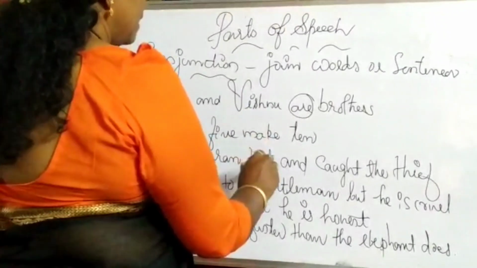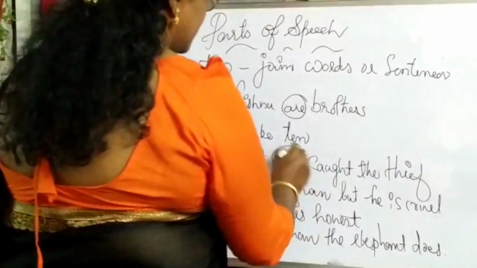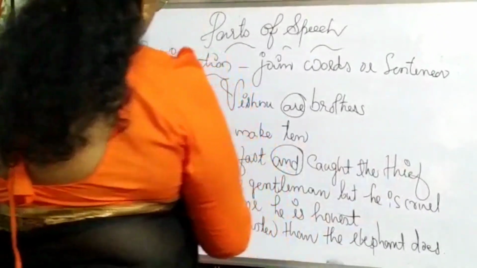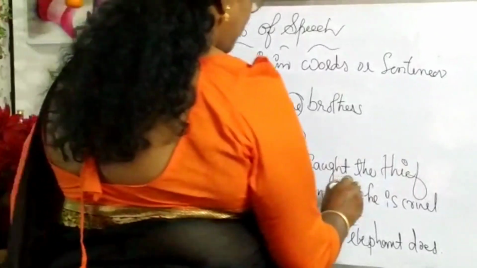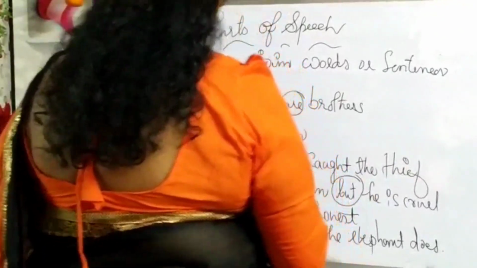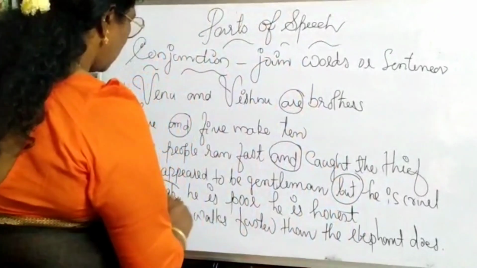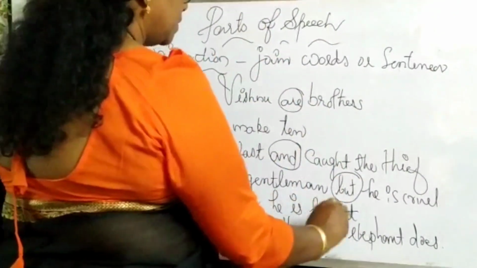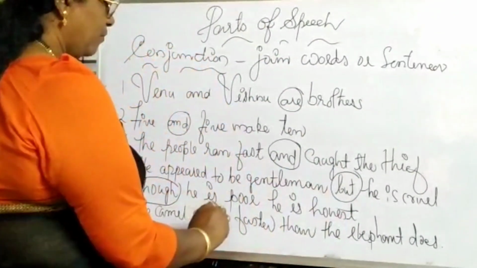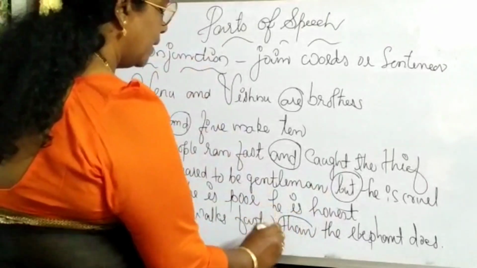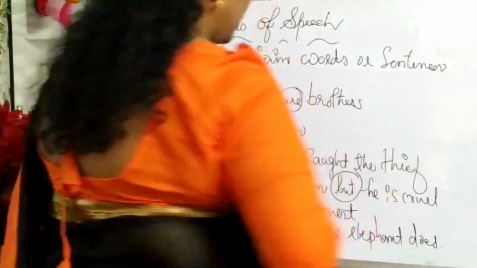The people ran fast and caught the thief. He appeared to be a gentleman, but he is cruel. Though he is poor, he is honest. The camel walks faster than the elephant does.